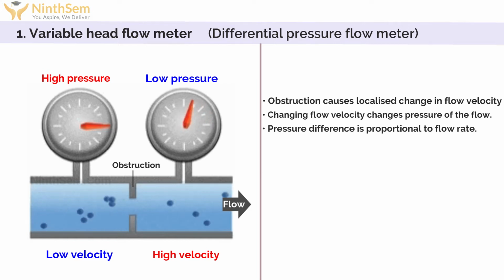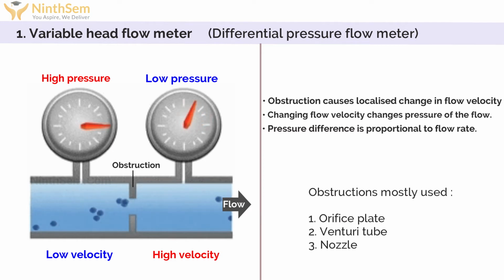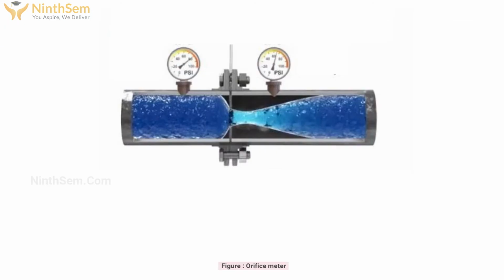What obstructions or restrictions are used mostly? One is orifice plate, venturi tube, nozzle. So in this figure I will show you a flow meter using an orifice plate. As you can see, inside the pipe there will be flow of liquid. At the middle of the pipe there is an orifice plate. At the input side of the orifice plate there is a pressure gauge, as well as at the output side of the orifice plate there is another pressure gauge.